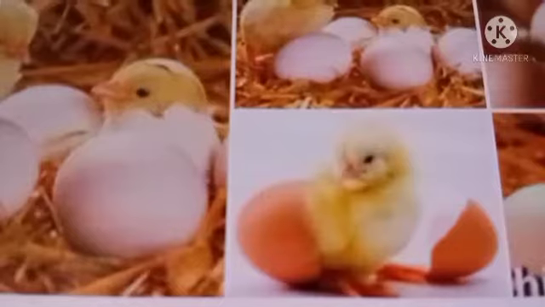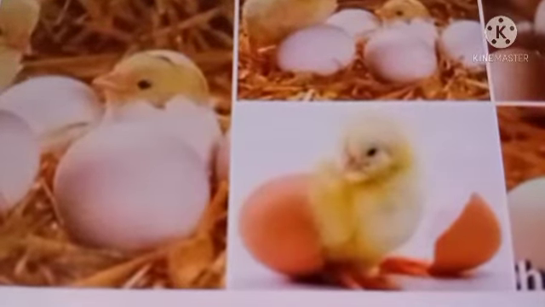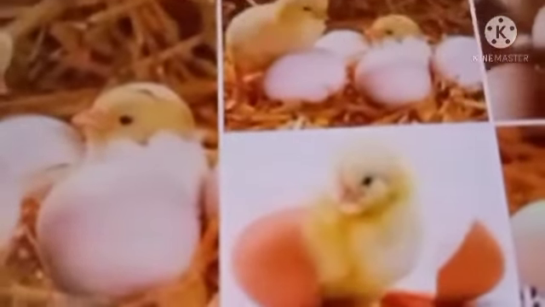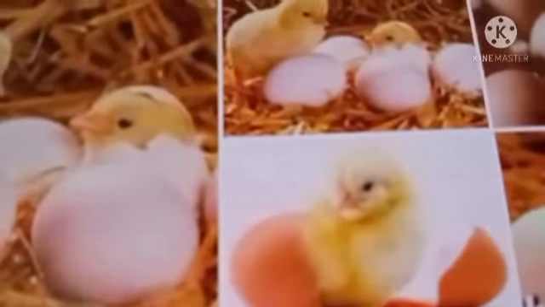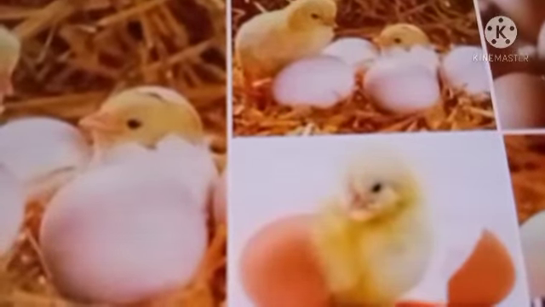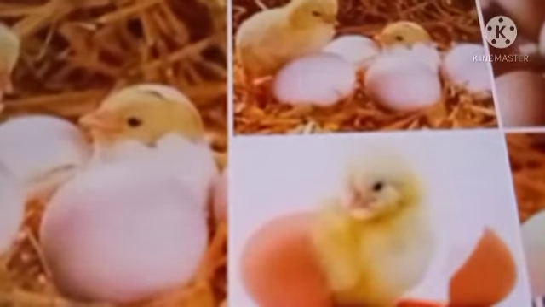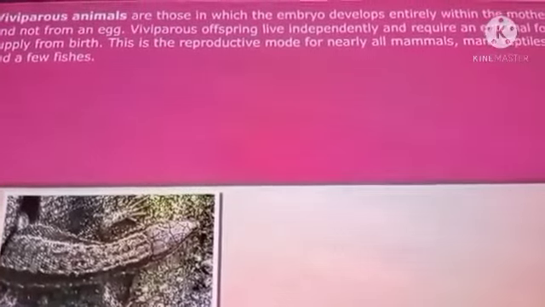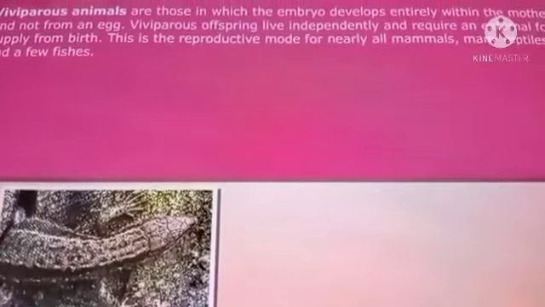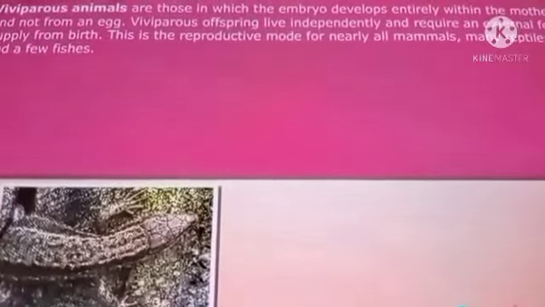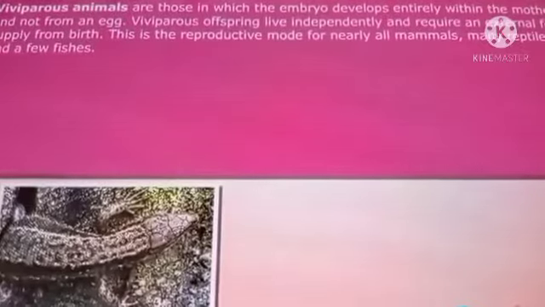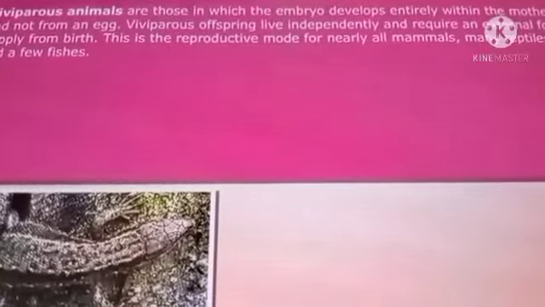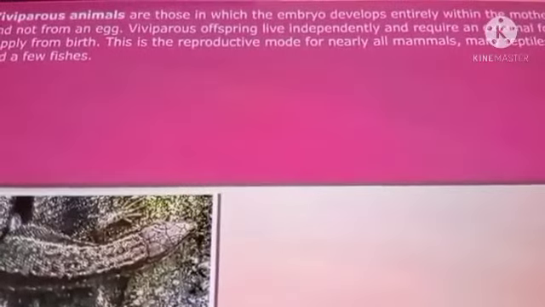You must have seen numerous tadpoles swimming in ponds and streams. Not only the eggs, even different types of animals. Now in frogs, the tadpoles will be swimming in the ponds. That is how the young ones will come out. Now we learn that some animals give birth to young ones while some animals lay eggs, which later develop into young ones. The animals which give birth to young ones are called viviparous animals. Those animals which lay eggs are called oviparous animals.